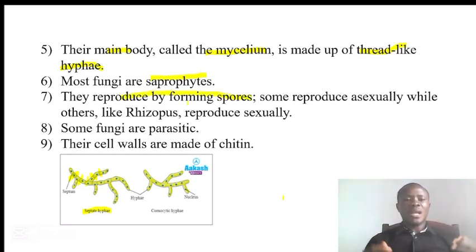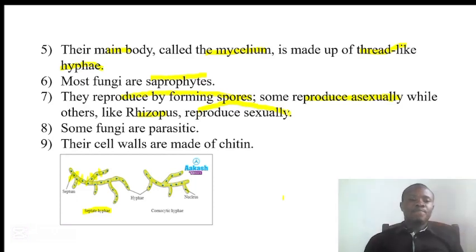Number seven, they reproduce by forming spores. Some of these spores can be produced asexually, while others, like rhizopus, reproduce the spores sexually. So fungi can undergo sexual reproduction and asexual reproduction as well.